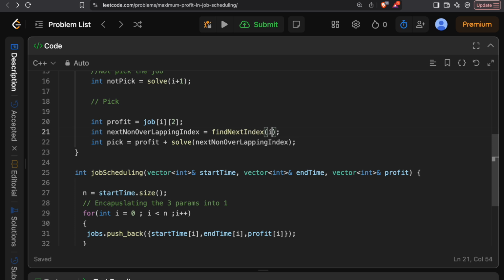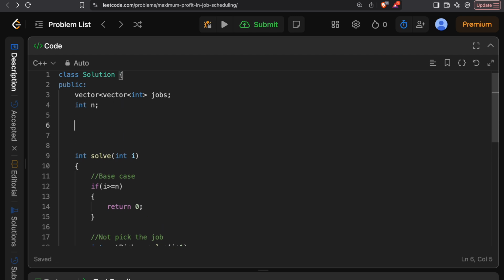So, since we've picked up the next job, find next index. The end time I'll pass first. So jobs, and we are at index i, and the end time is in the first index. So I'm passing that, and I can do a linear search over here.